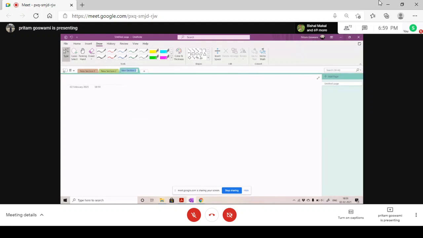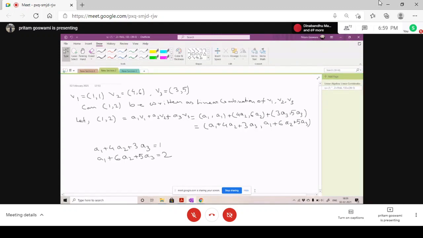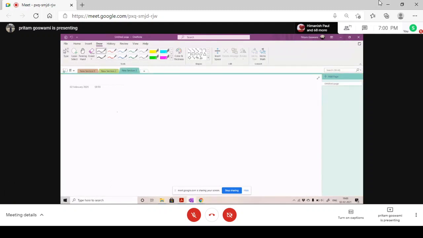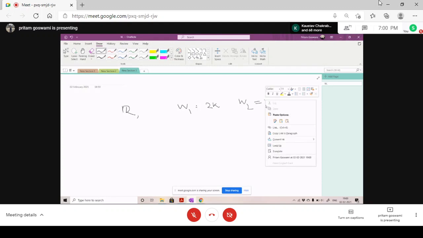Like, wait 1 second. In the set of real numbers, if we take one subset as the multiples of 2 and one subset as the multiples of 3, then the union, let's say, won't be a subspace. Tell me again. So let's say the vector space in whole is the set of all real numbers. If we take subspace 1 as the multiples of 2, that means you are taking these even numbers, 2k, 2, 4, like this, sir. And the second subspace is multiples of 3, let's say.